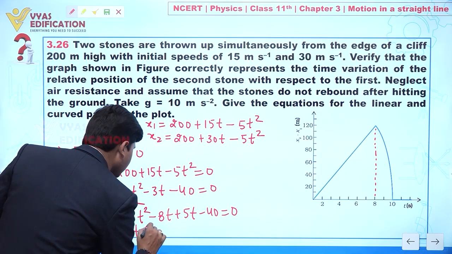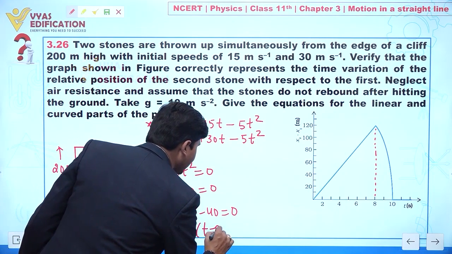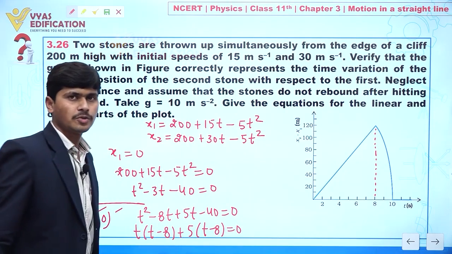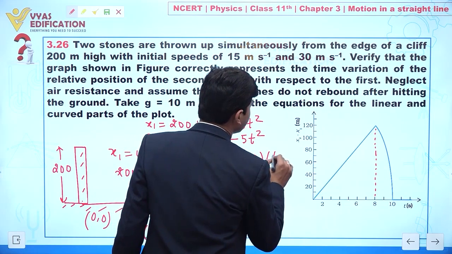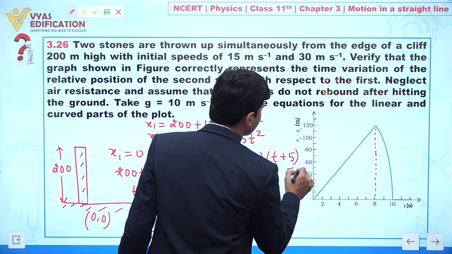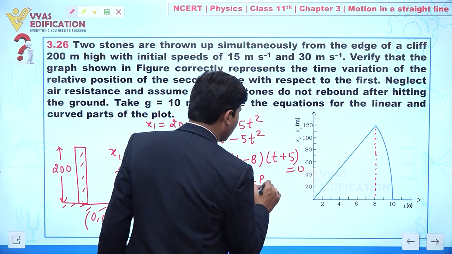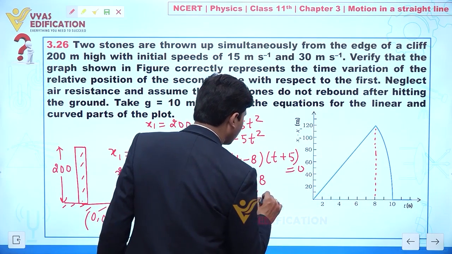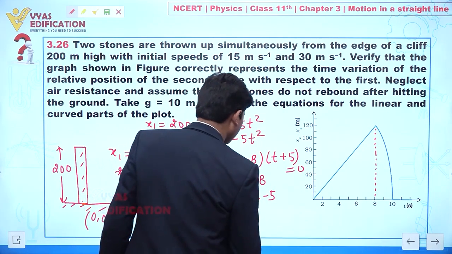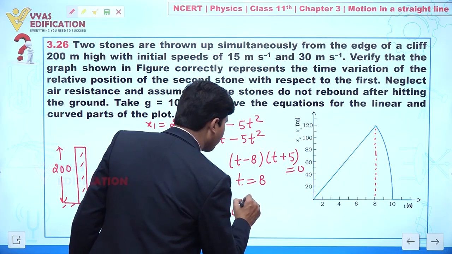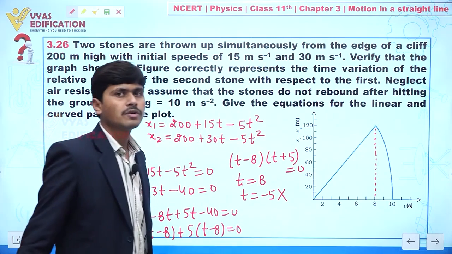From here we can write t minus 8 plus 5 times t minus 8 equal to 0. So t minus 8 times t plus 5 should be equal to 0. From here t is equal to 8, and t equal to minus 5, but we know time is always positive, so we will not take it into consideration.